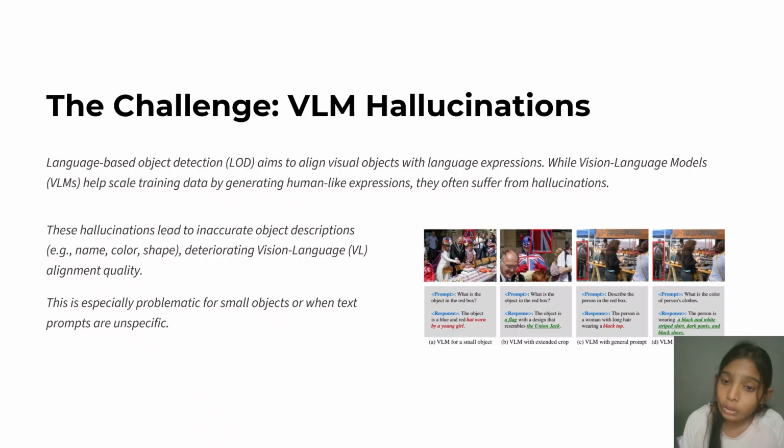So we are going to rewrite this prompt and extend the VLM with extended crop. The prompt is the same, and the response is that the object is a flag with a design that resembles the Union Jack. And this is the correct response that the model has given without any hallucinations.